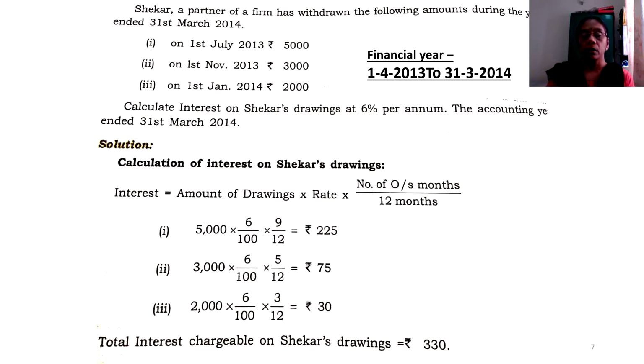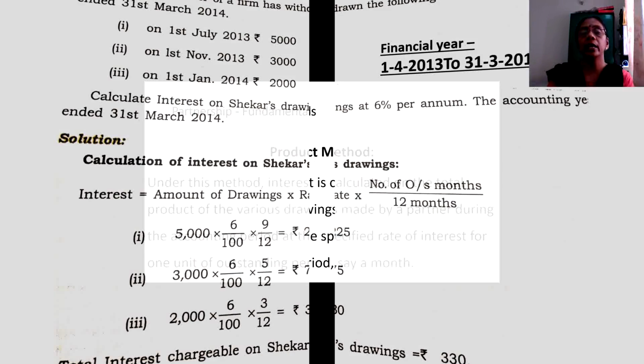But have you noticed that there is a tediousness in the computation? Every time you have to apply the formula carefully, and the number work has to be done repeatedly. And one more disadvantage is if the partner is withdrawing too many times. Let us imagine monthly withdrawal, that means 12 times in the year. Or rather, every month twice, which makes it 24 times. The computation becomes really strenuous. That is why this particular method is avoided. Practically speaking, we follow either the product method or the shortcut method. So I hope you are clear with the understanding.